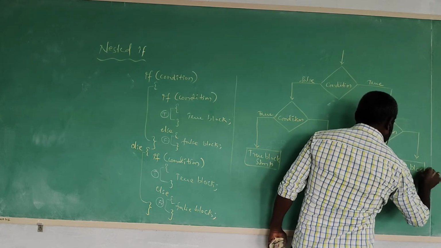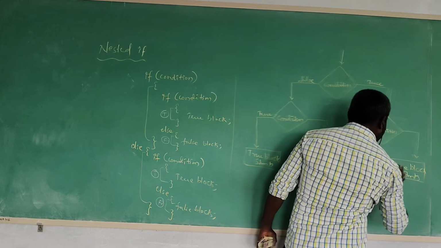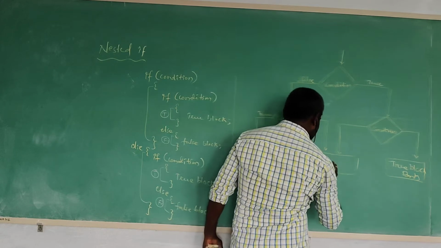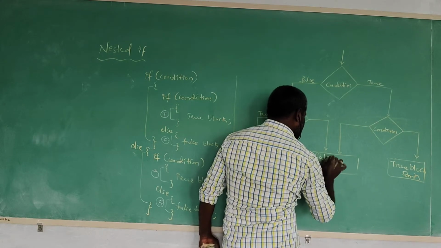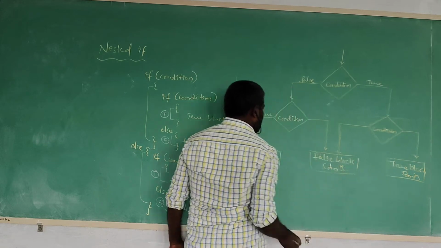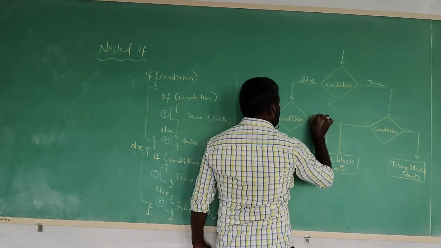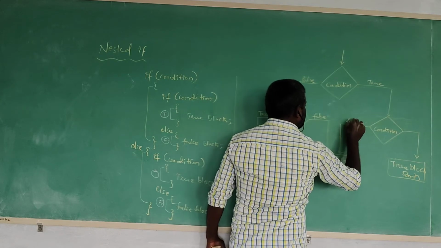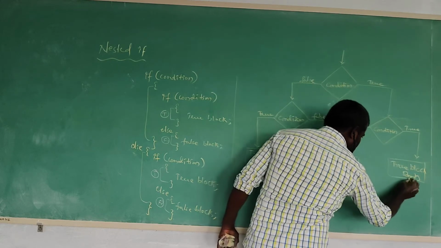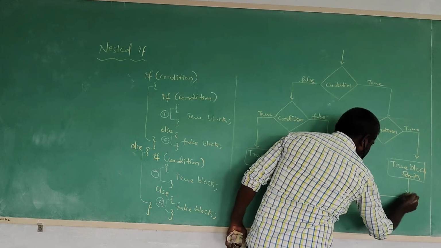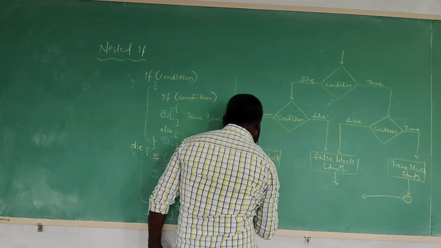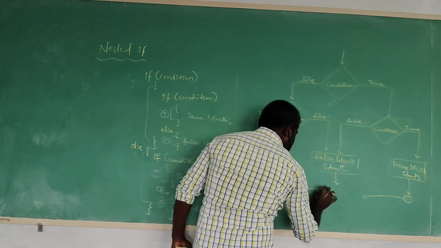True block statements. Maybe the condition is not satisfied, then it is going to execute the false block statements in the program. Now I am going to write the true and false statements. After executing the true block statement or the false block statement, it is going to execute the remaining statement in the program.